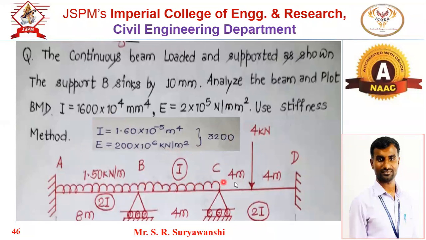So this is the given beam, A, B, C, D. There are three spans, AB, BC, CD, and support B, the second support, has the settlement. Delta is given as 10 mm. So convert that delta into meters, and take the value of EI in the proper unit. EI is equal to